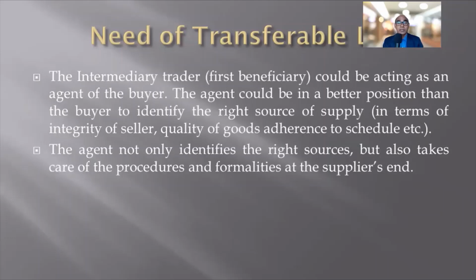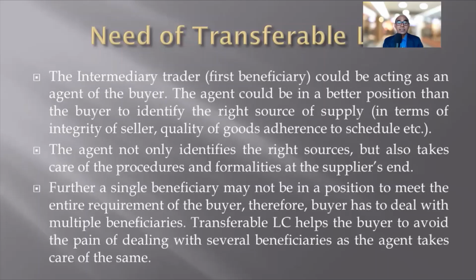Further, a single beneficiary may not be in a position to meet the entire requirement of the buyer. Therefore, the buyer has to deal with multiple beneficiaries. Transferable LC helps the buyer to avoid the pain of dealing with several beneficiaries, as the agent takes care of the same. For example, the buyer requirement is too high, so one supplier will not be able to supply all the goods to him. So he has to approach 4 or 5 suppliers in this regard, and the buyer has to open 4 or 5 individual LCs to deal with all the individual suppliers.